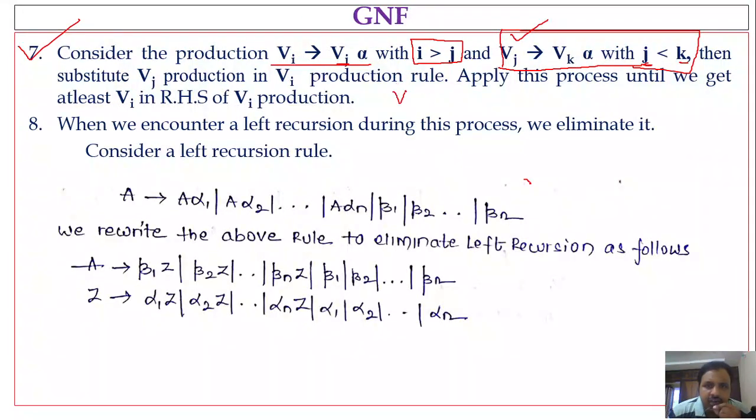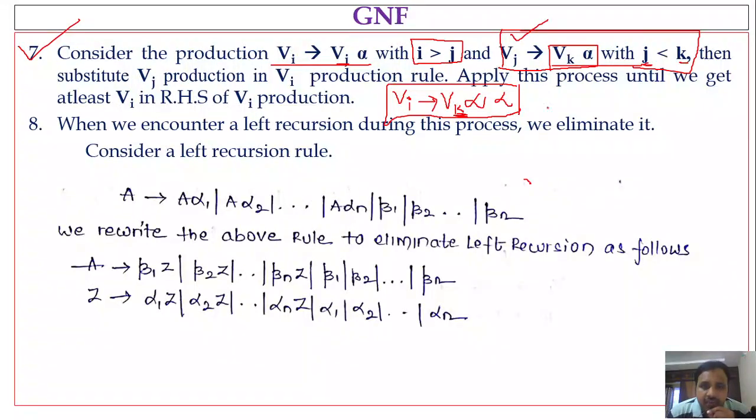So what will it become? It will become Vi denotes the body of Vj, that is this one, Vk alpha, and this alpha will remain the same. So you have to repeat this process until you get Vi in the RHS of the production, right?